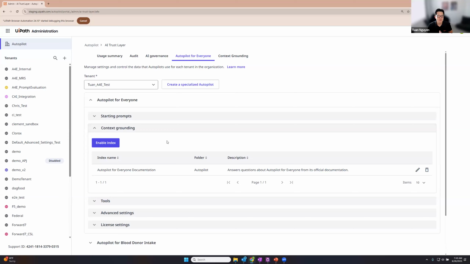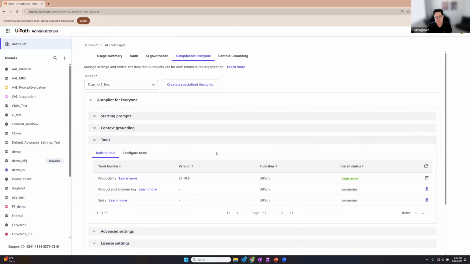So the enablement of context grounding indexes is very explicit when it comes to Autopilot for everyone, outside of creating the index itself. And the important thing here is when you enable it, that you provide a description of what the context grounding index is or has inside. The reason being is because we provide this description to Autopilot for everyone, and that's how it decides when you type a query, whether or not it should search this index to answer the question.